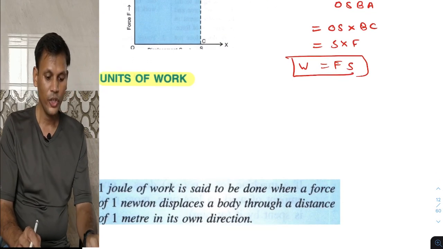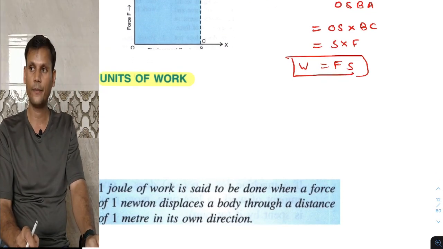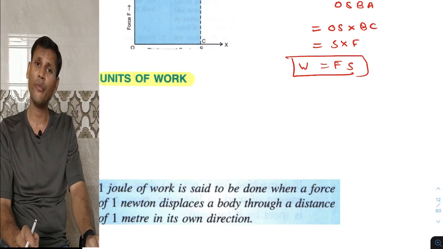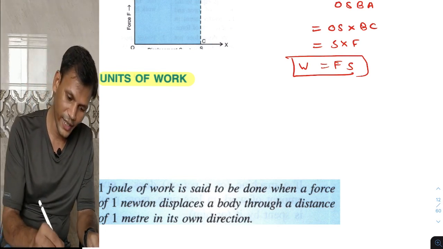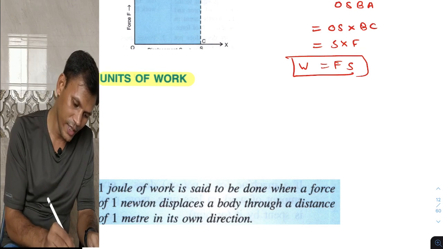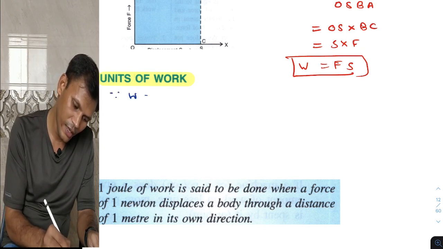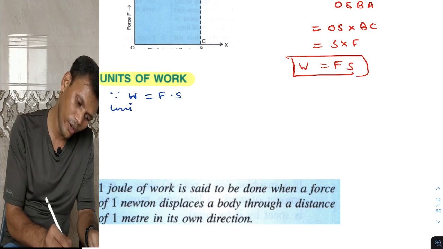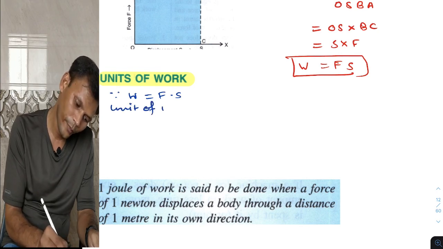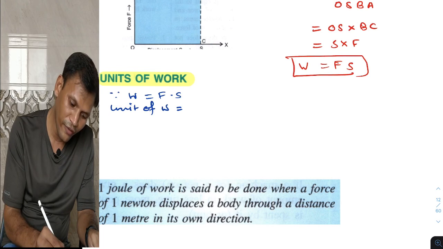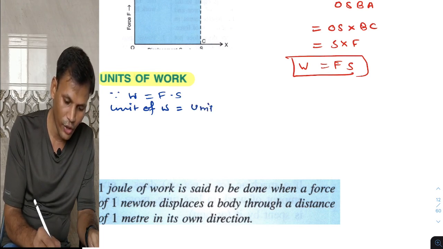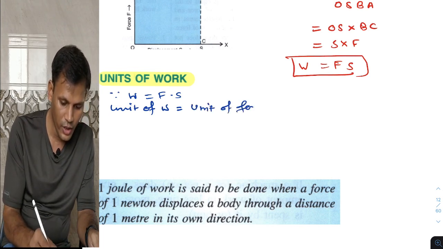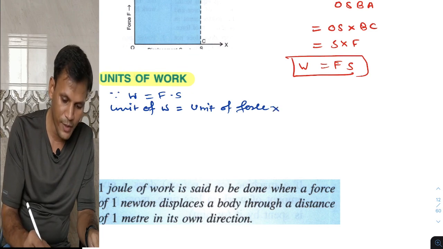Next is units of work. We know the relation, since work is force into displacement, so unit of work will be unit of force into unit of displacement.